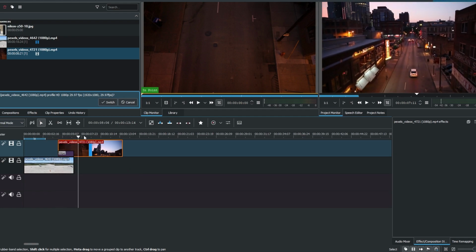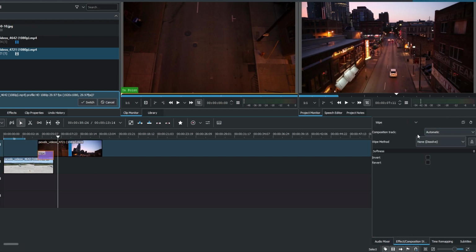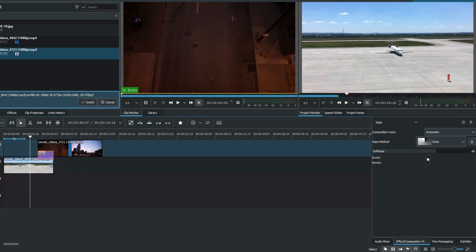Click on the added transition between the clips. Navigate to Effect and choose Composite Stack. In the Composite Stack settings, you can change the wipe method to different options. Adjust the softness parameter to make the transition smoother. You can play with other settings like invert or reverse for different effects.